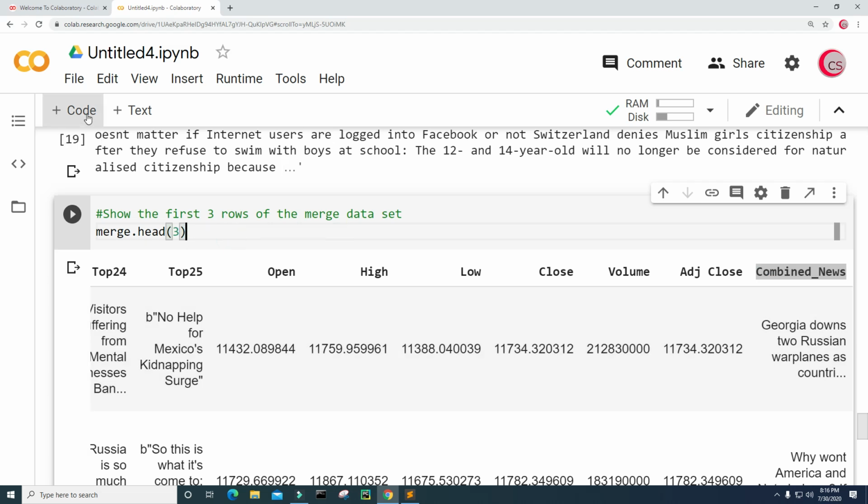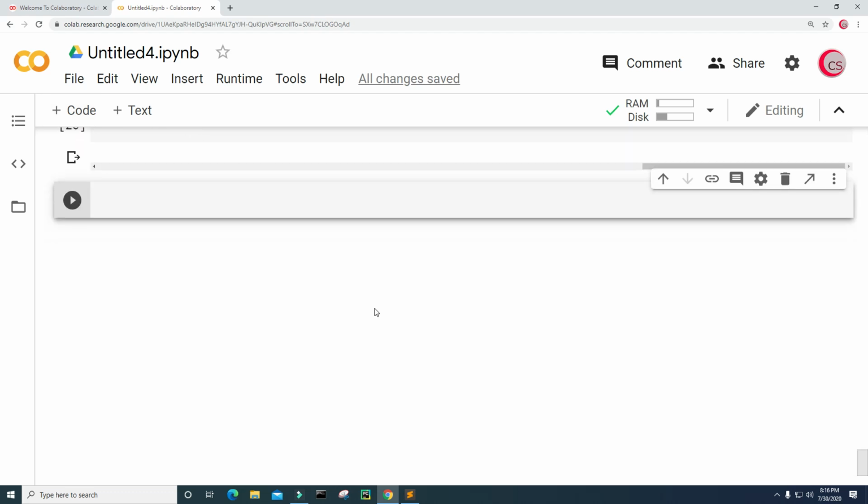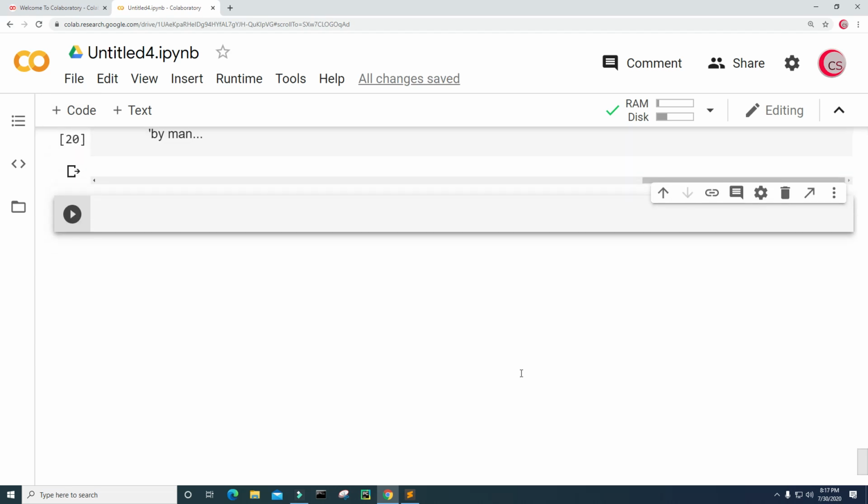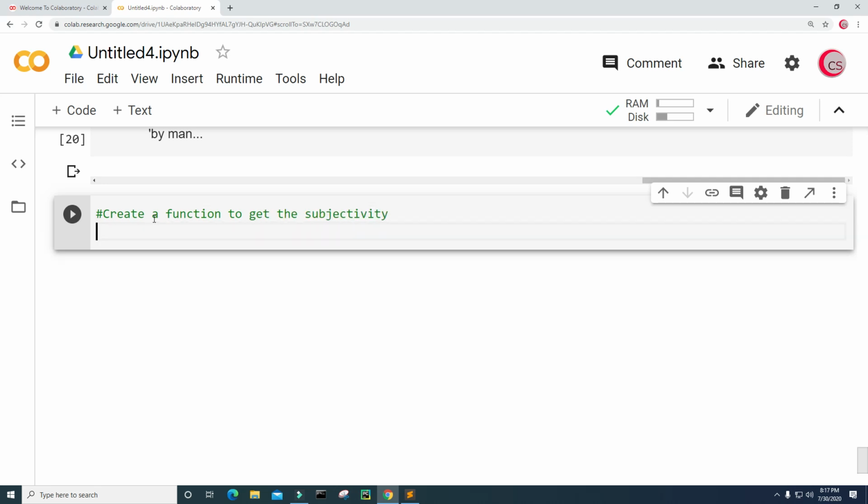All right, let's go ahead and create a new cell. Now that we have this data set, I want to create a few functions to get the subjectivity and the polarity. So that's what we will do here. First, I'm going to create a function to get the subjectivity.